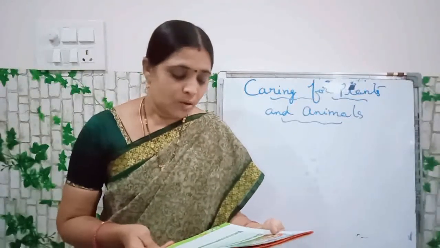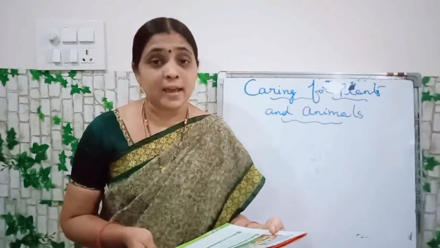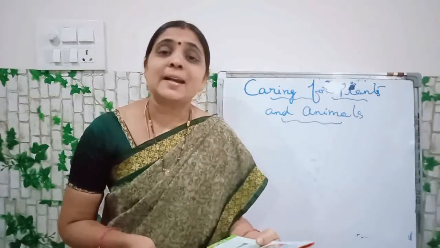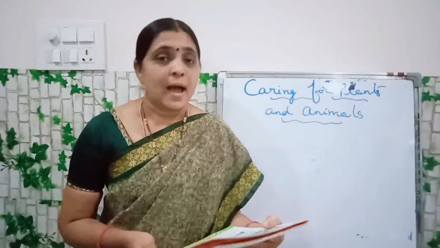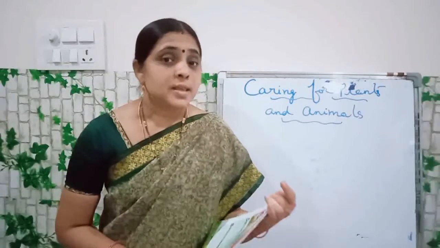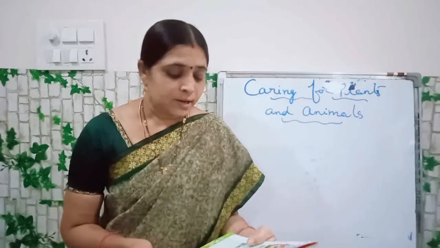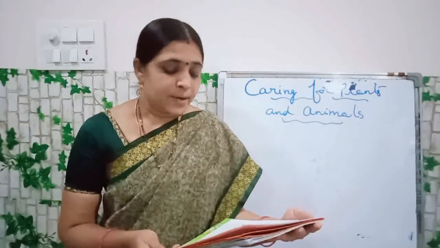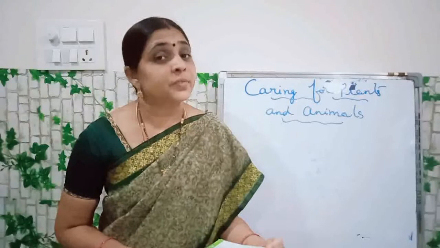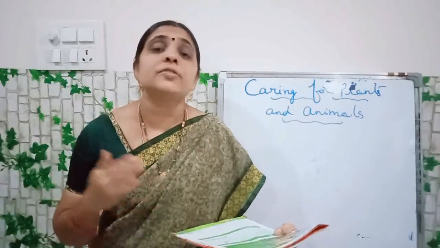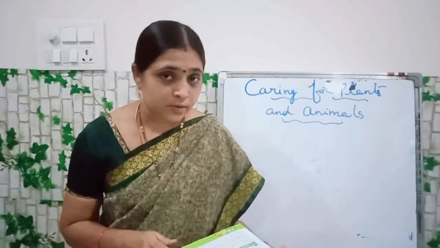Okay children, now let us discuss, D-I-S-C-U-S-S. Discuss the plants and animals we find in our surroundings. Understood children? Next, see, we find different types of plants around us. Different means many. Not a single type. There are different types of plants we see around us.